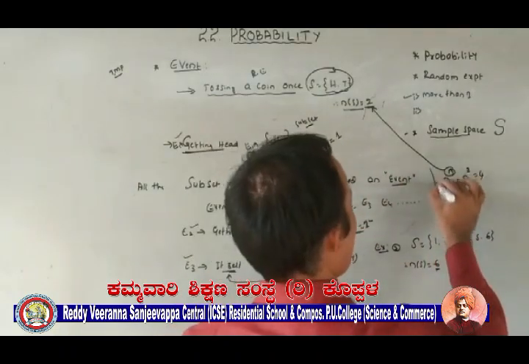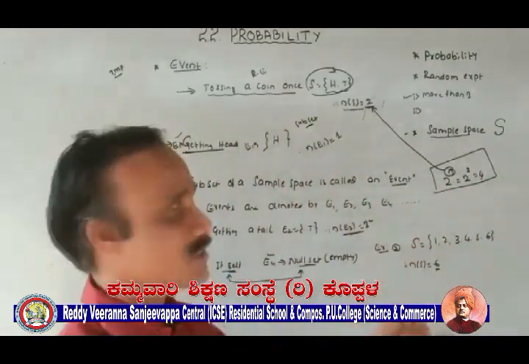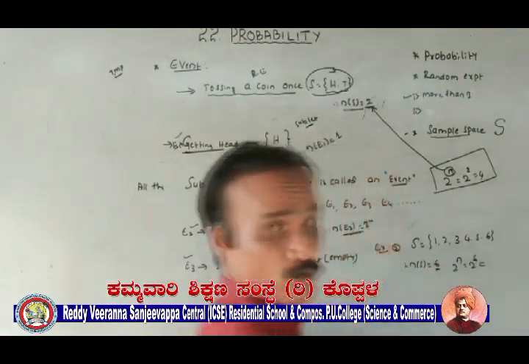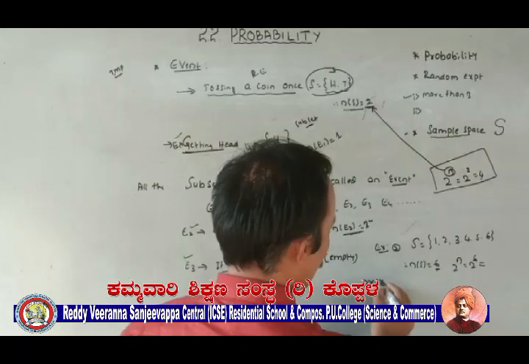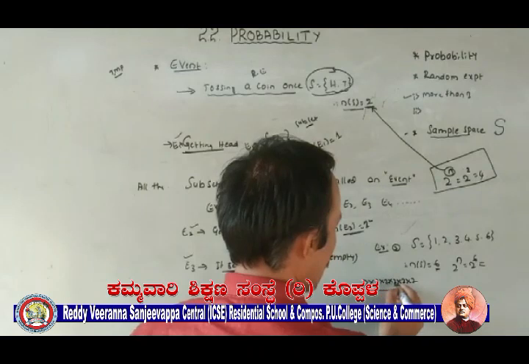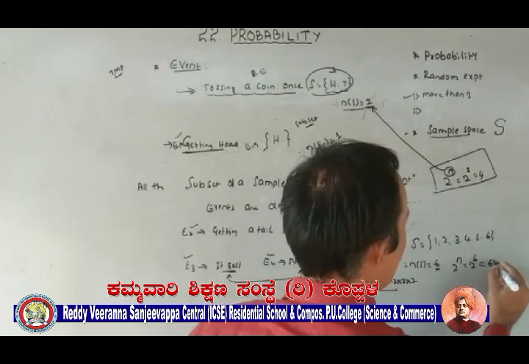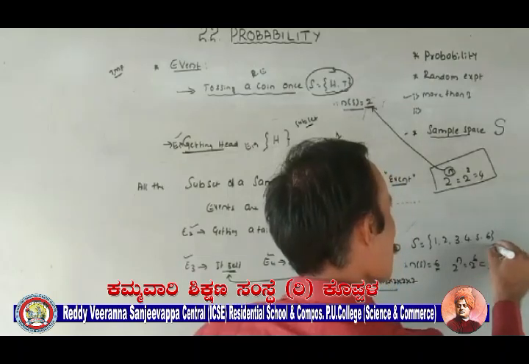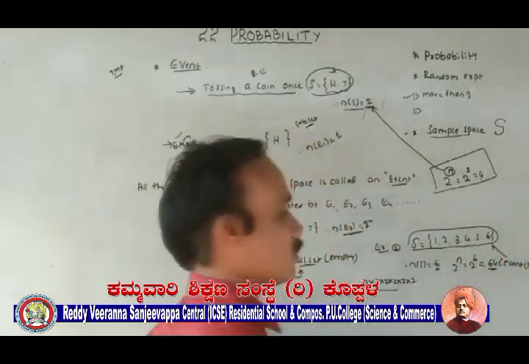So I told you this is the formula to find the total number of events, I mean the total number of subsets. A subset of a sample space is nothing but an event. So 2 power n, 2 power 6. 2 power 6 means you should multiply 2 six times. 2 into 2, 4; 4 into 2, 8; 8 into 2, 16; 16 into 2, 32; 32 into 2, 64. Yes, 64 events you can write by using this random experiment, that is, a die is thrown.